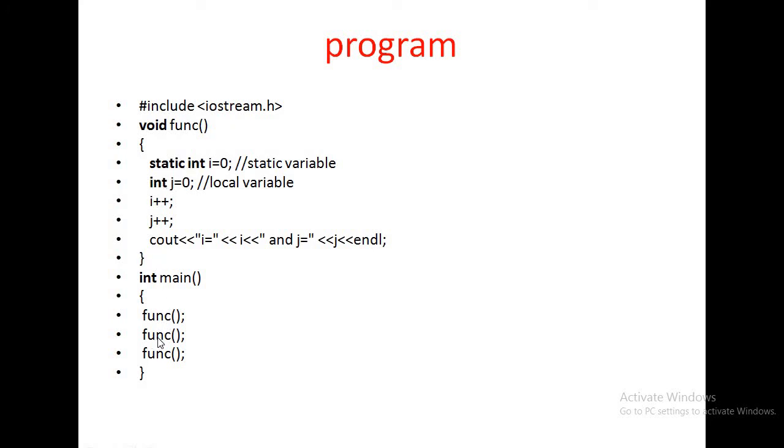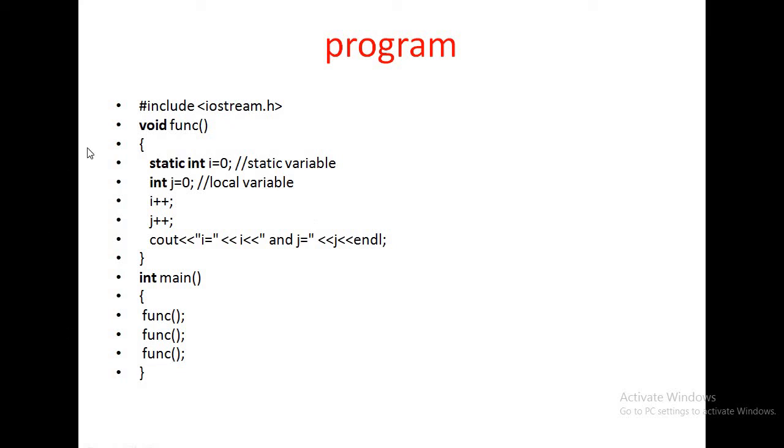The second time the function is called, it again jumps to the definition part. Since i is a static variable, it is initialized once; the second time it is not initialized. The current value is 1, incremented, that is 2. j = 0 means 1. So the i value is 2, and the j value is again 1.